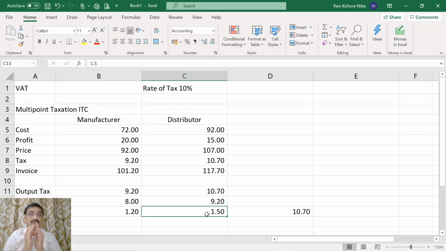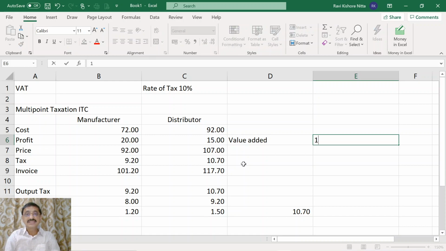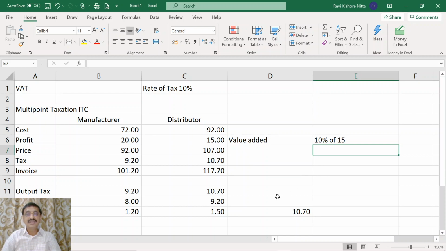Now this concept is called VAT because the distributor bought the goods for 92 rupees. The profit added or value added by him is only 15 rupees. Now you calculate the rate of tax, 10% on 15. What is 10% of 15? 10% of 15 is nothing but 1.5.